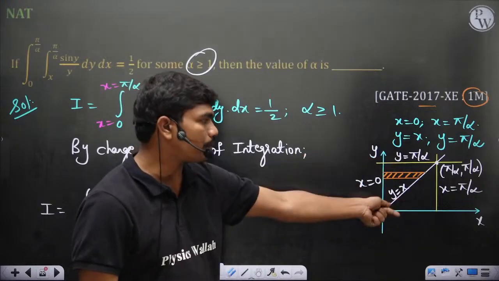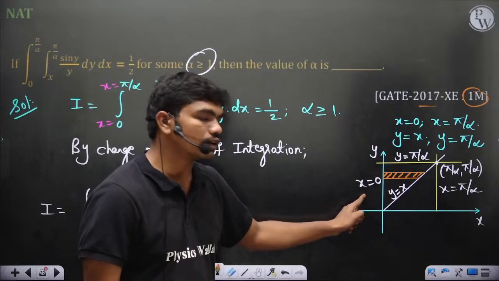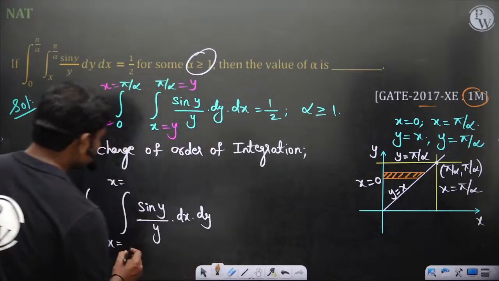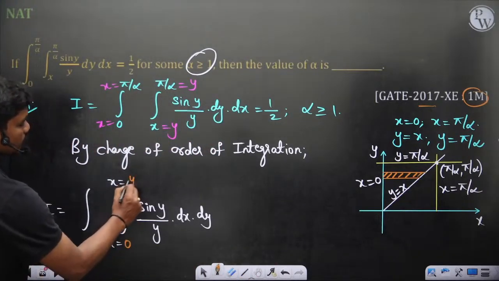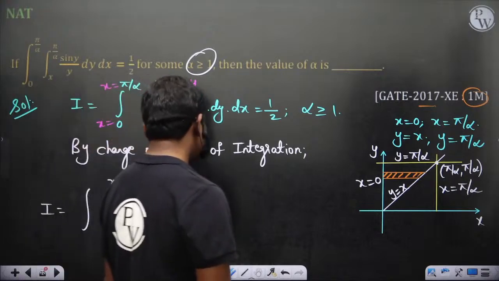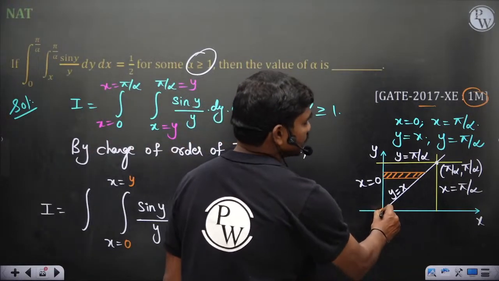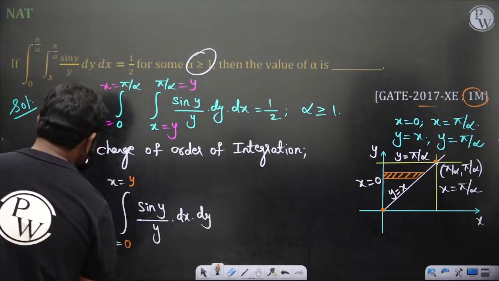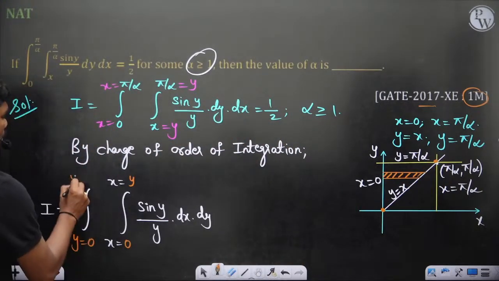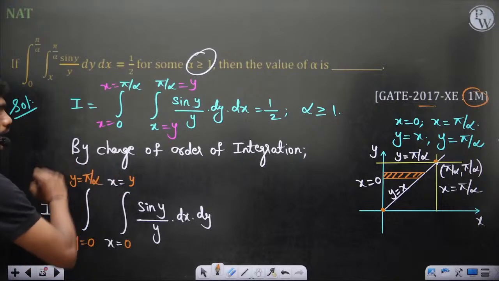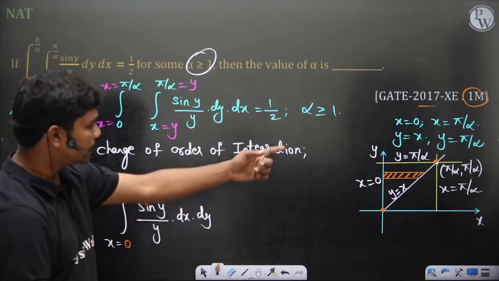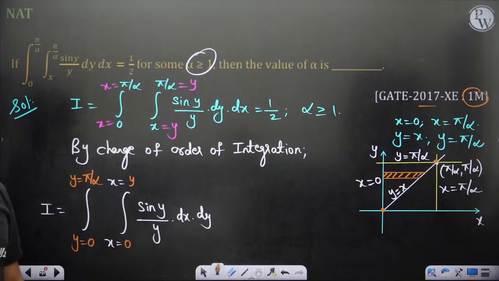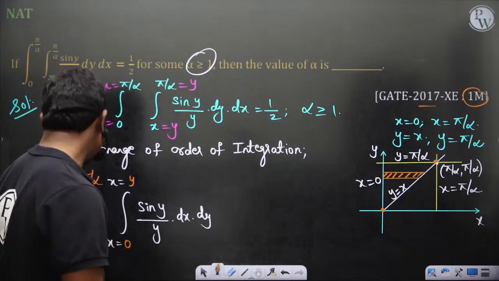Wherever you move this up and down, the left hand side is always bounded by x equal to 0, and the right hand side is always bounded by x equal to y. Now coming to y values, y is least at 0 and maximum at pi by alpha. So using that graph, this integral will shift like this. Now you can perform the integration easily.